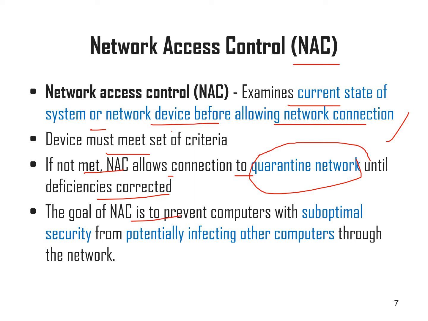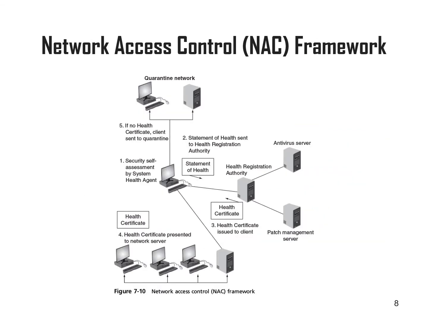So the goal of the NAC is to prevent computers with suboptimal security from potentially infecting other computers. If a network contains a compromised system, the other systems can also get into a compromised state. So this is the functionality of the NAC: it will examine the current status of the system or network device before allowing the network connection. This is the architecture, how we can define a NAC framework.